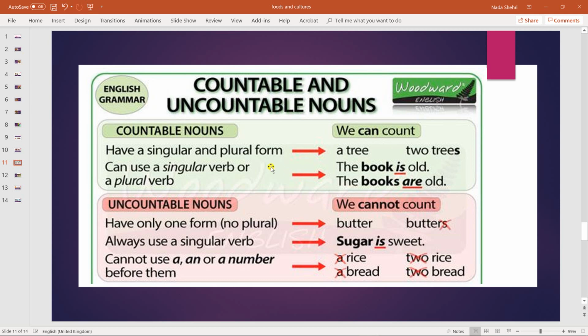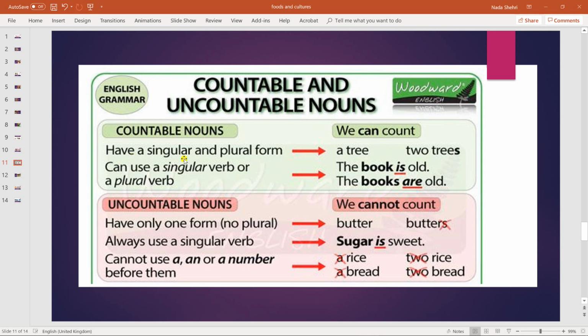Like, for example, here we have tree. I can say a tree. I can say 1 tree, 2 trees, 3 trees, 4 trees, so on and so forth. So this means that we can count nouns. نستطيع عد هذه الأسماء, these nouns.